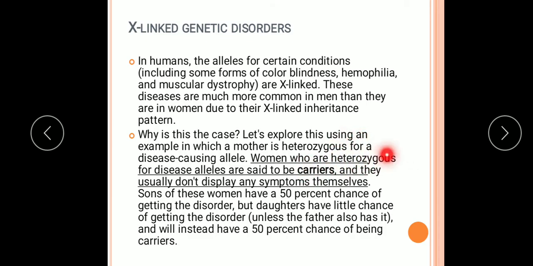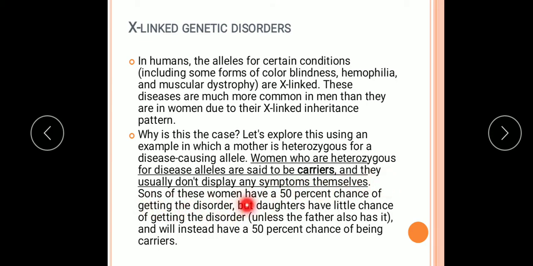For recessive alleles, they always require a homozygous condition to express themselves. So in heterozygous conditions, this recessive allele cannot be expressed. Women who are heterozygous for disease alleles are said to be carriers, because there are two X chromosomes, and if the allele for the problem is present on one X chromosome and absent on the other, this is a heterozygous condition, and they usually do not display any symptoms themselves.